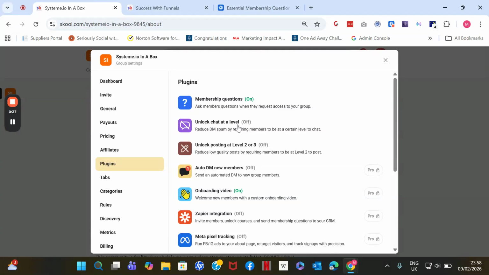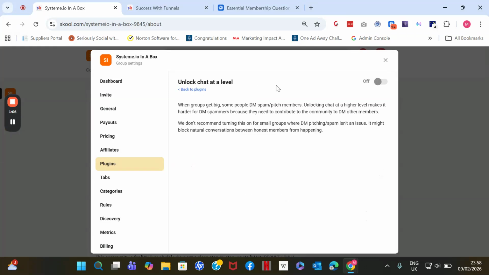So from level 1, you move to level 2, then you move to level 3, and with each level, you might unlock something. So for example, let's say your community is brand new and you don't want people spamming other people or joining your community and starting to message other members. You can actually lock that. You can do it here, unlock chat at the level, and then you turn this on and then you select the level where people can then start messaging each other inside the community. I would recommend level 3 or 4 would be a good level.